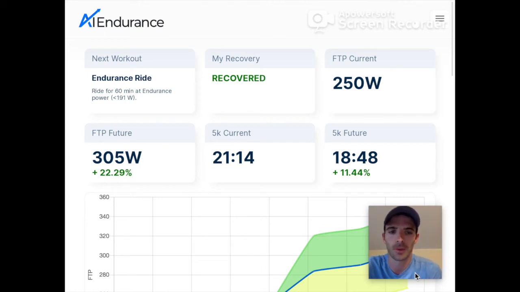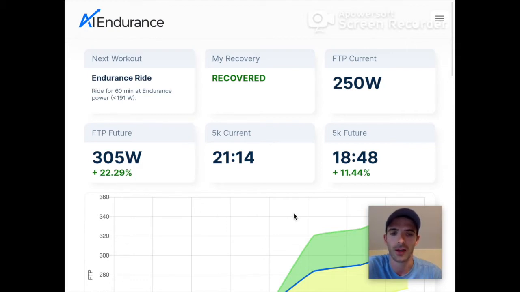Just giving a quick update on our app. So we're really happy to introduce new plan finding controls. Basically, the main thing about AI Endurance is that it really finds the plan that works best for you individually to reach your goals.